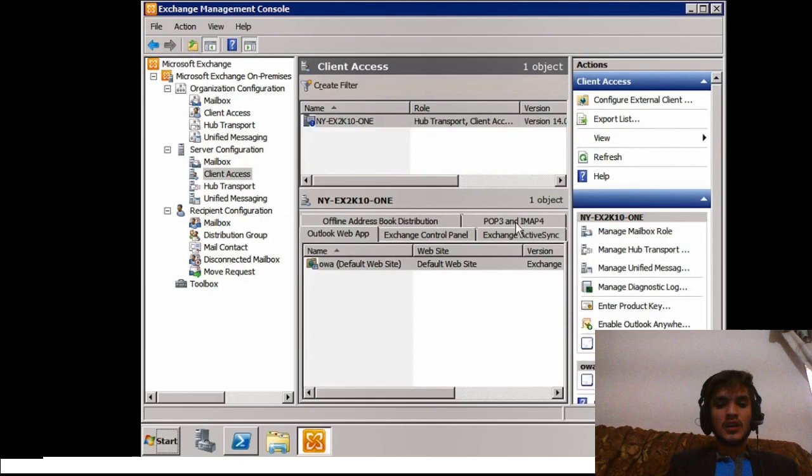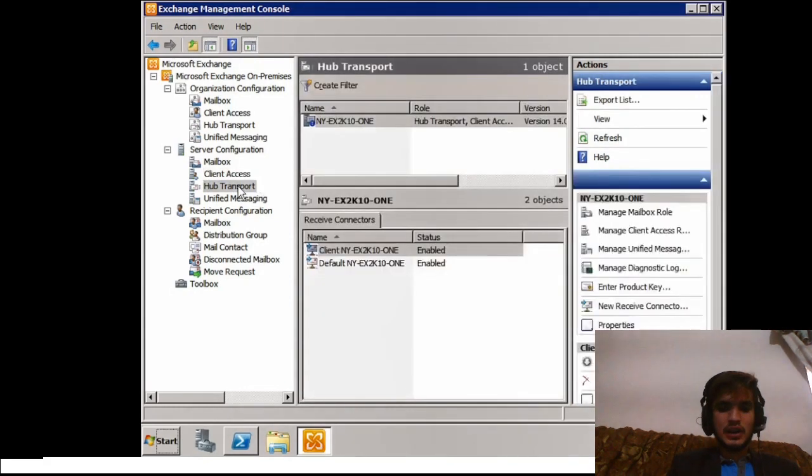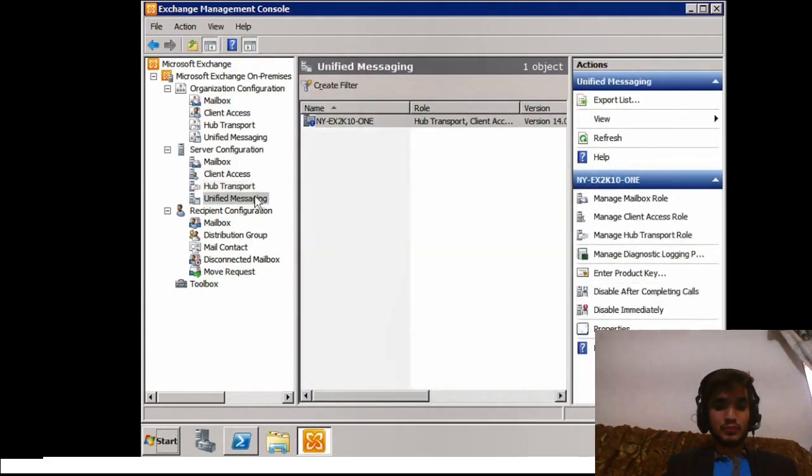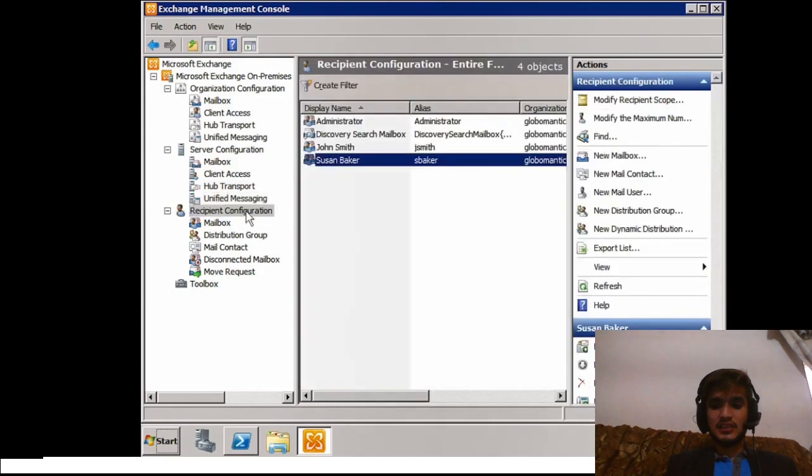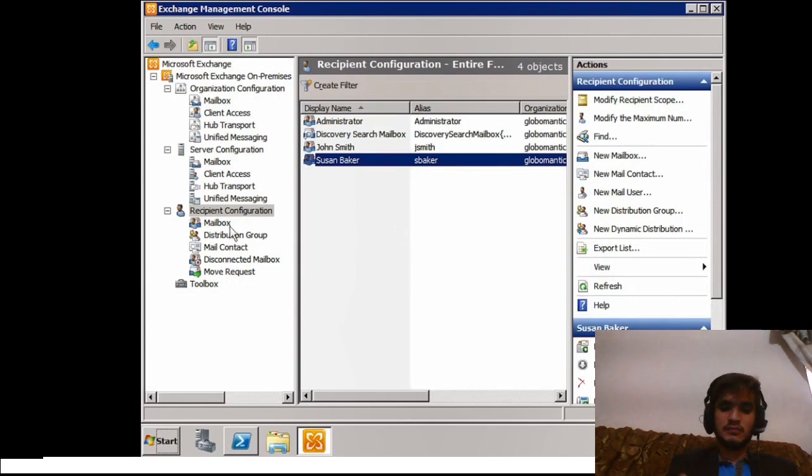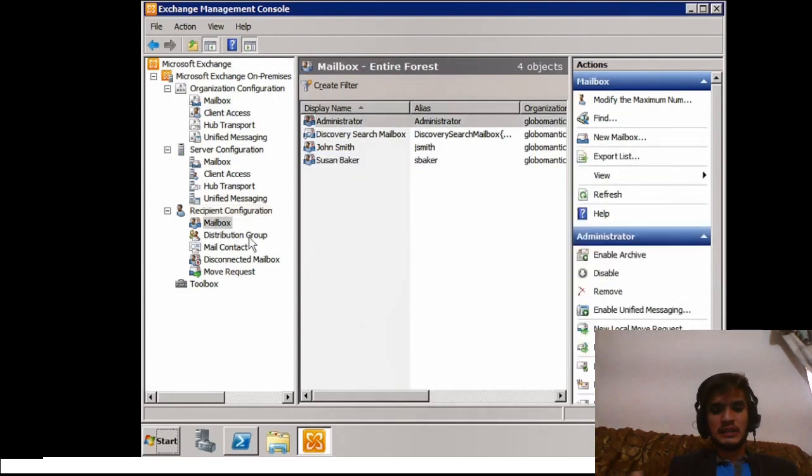So again, if we go from Mailbox to Client Access, you can see in this case we do not have too much here. We have Outlook Web App, mailbox policies, Exchange ActiveSync, and mailbox policy. Under Hub Transport you have Send Connectors, Remote Domains, Accepted Domains, Edge Subscriptions, and a variety of other options like.